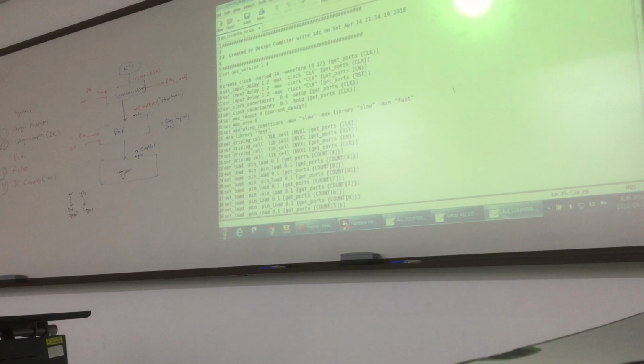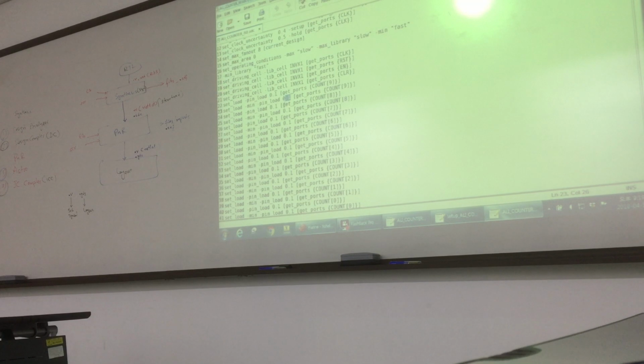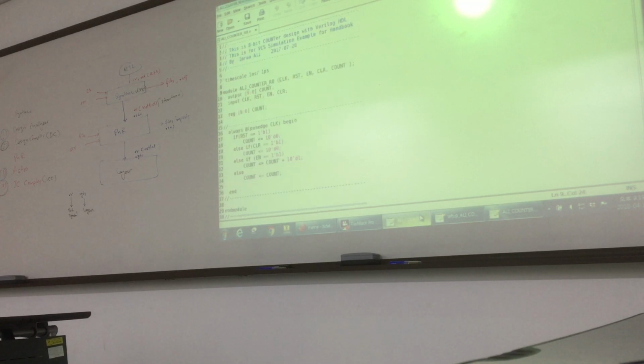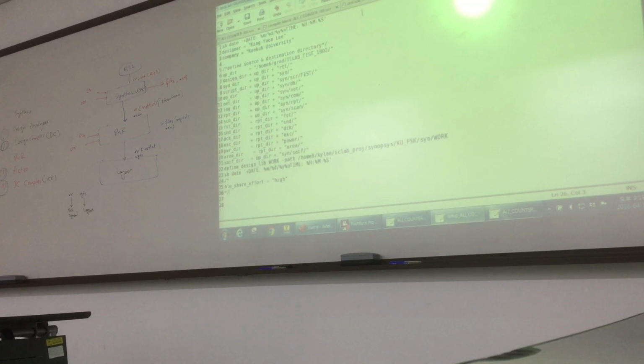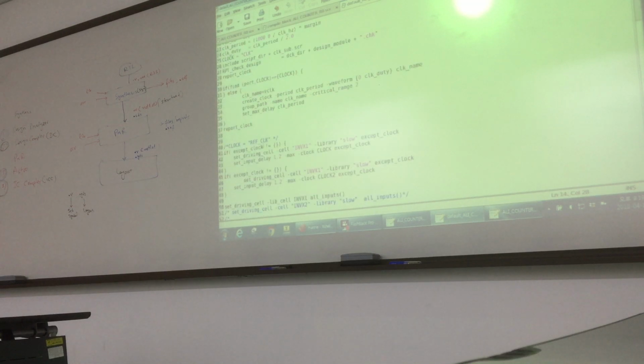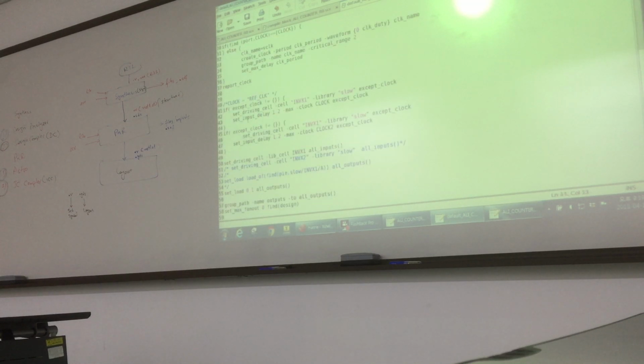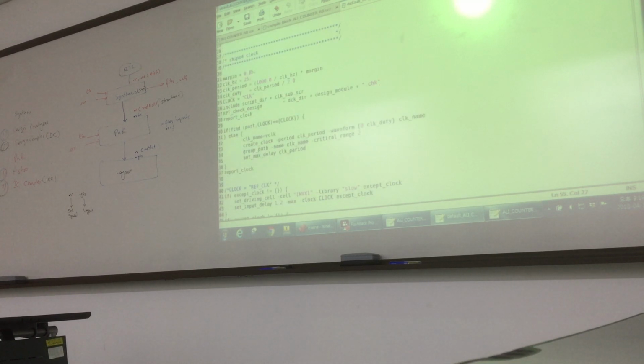So all these things you can change. For example, fan out is 8 and loading is 0.1 by default. If you see the default folder, it is actually defined there. You can change it based on your design. Input delay is this one, and maximum, and similarly fan out is 8, loading is 0.1, I think it is in picofarad.